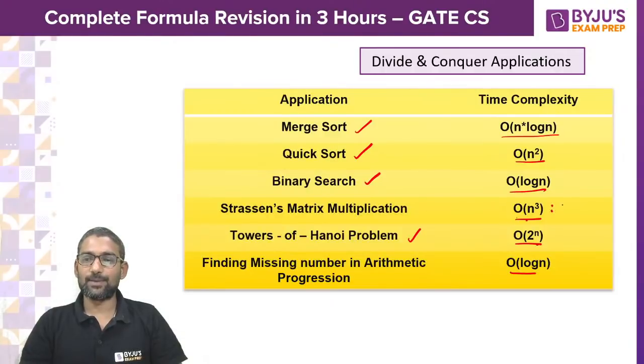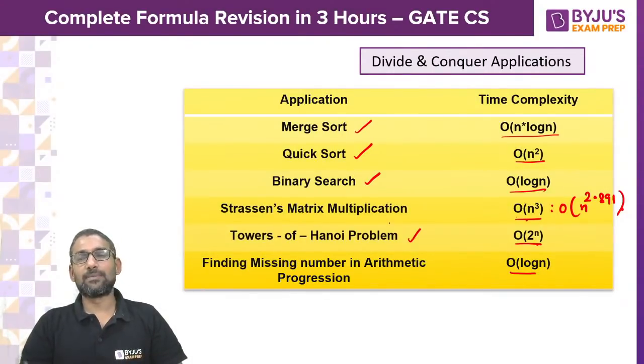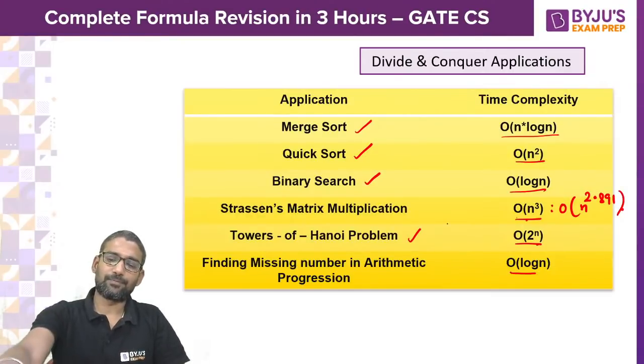Here actually you can say it is big O of n to the power 2.891, something like this. Using Strassen's method, we reduce it to 2.891. And finding the missing number in an AP, arithmetic progression, that is log n.